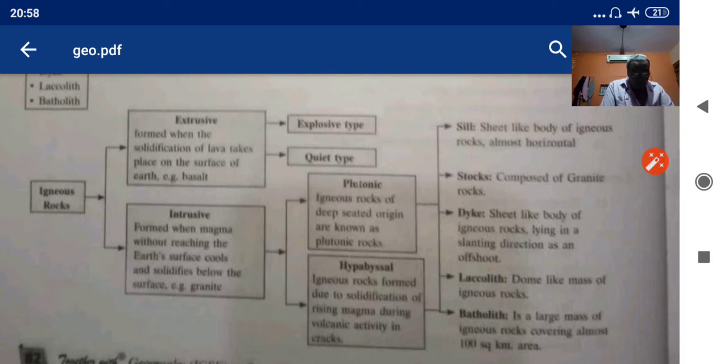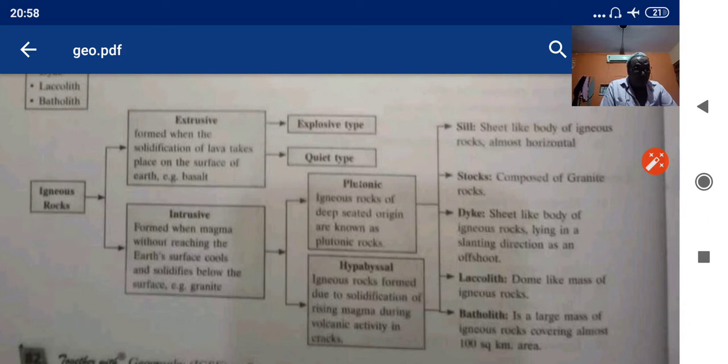Plutonic rocks are those of deep-seated origin. Hypabyssal igneous rocks are formed due to solidification of rising magma during volcanic activity in the cracks. There are different types. We have sill, stock, dike, laccolith, batholith.